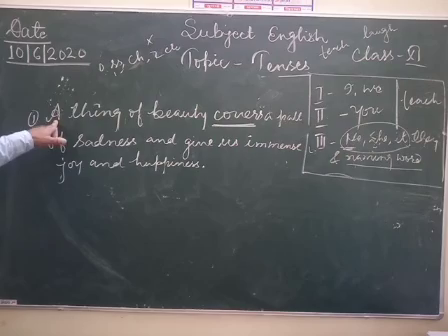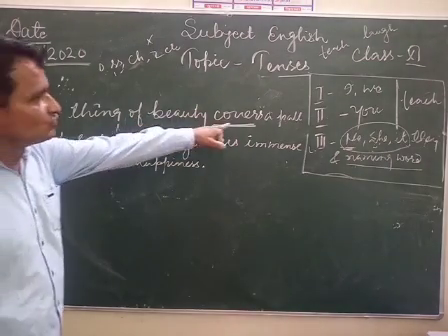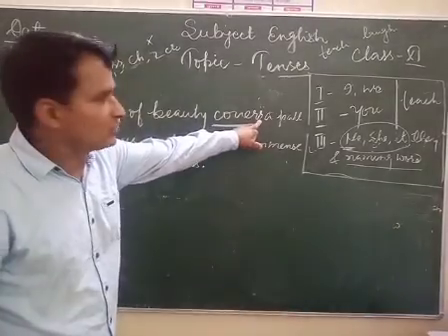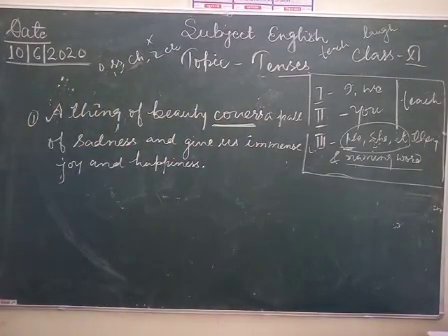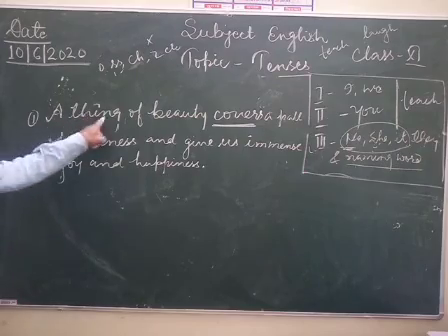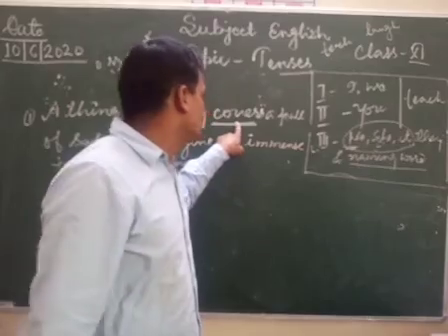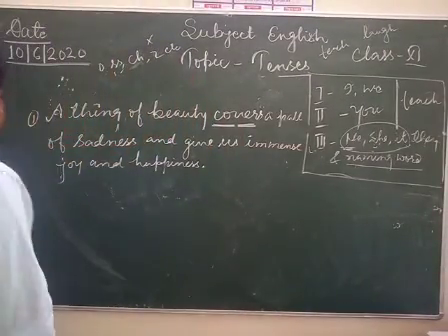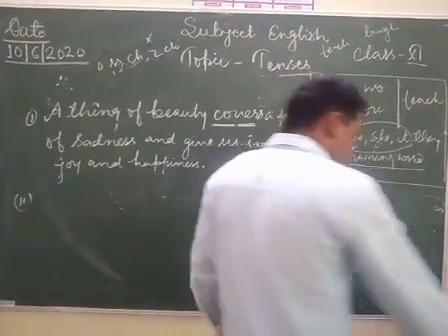A thing of beauty. अगर मैं यहाँ पे लिखता things of beauties, तो मुझे यहाँ पे s यहाँ से remove करना होता था. So that I have already written a thing of beauty. It means we have to use s or es with the first form of the verb. Second, एक बड़ा sentence ले लेते हैं.